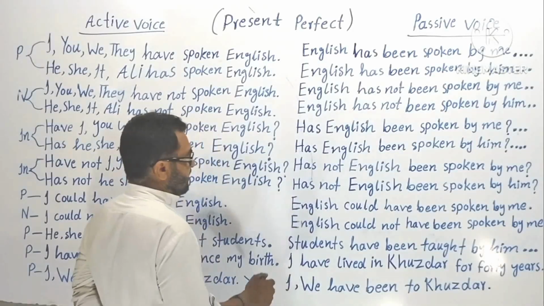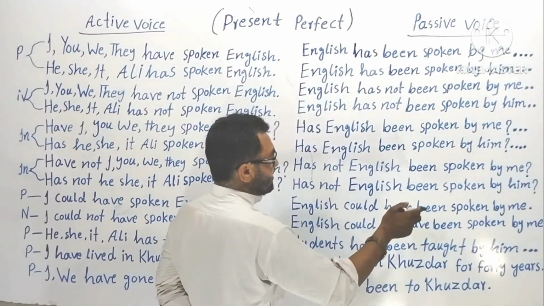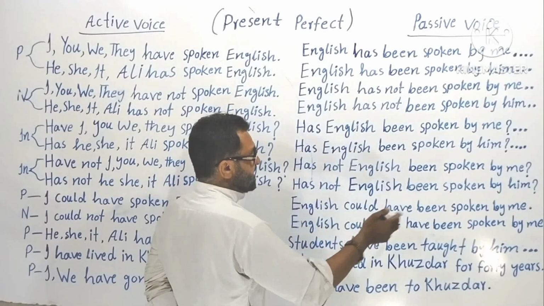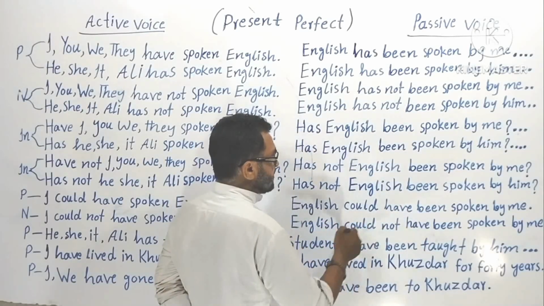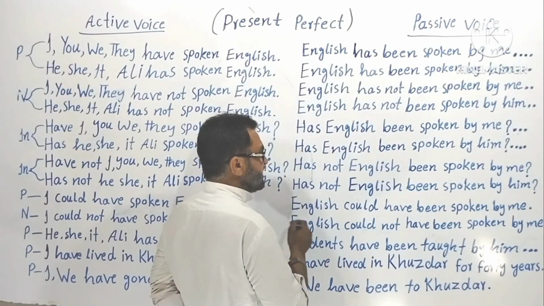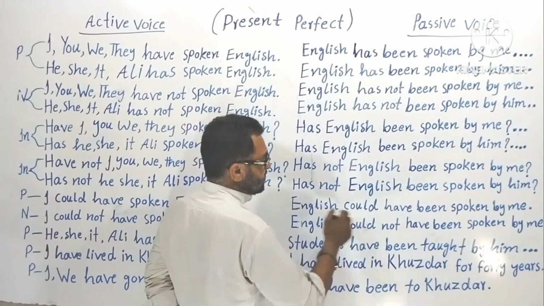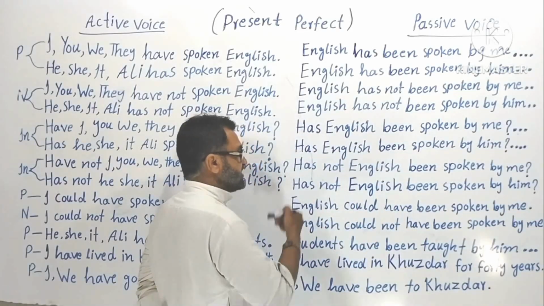Okay. Now let's go to the negative. English couldn't have been spoken. English shouldn't have been spoken. English might not have been spoken. English mustn't have been spoken. Must not. Okay, mustn't. English shouldn't have been spoken. English wouldn't have been spoken. English might not have been spoken. English must not have been spoken. English would not have been spoken. English could not have been spoken.